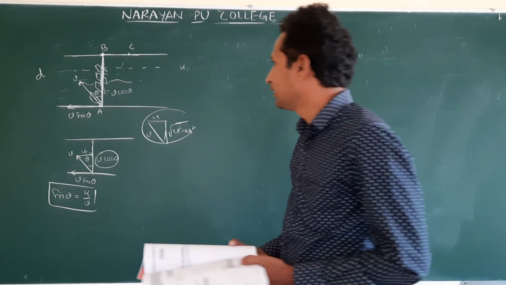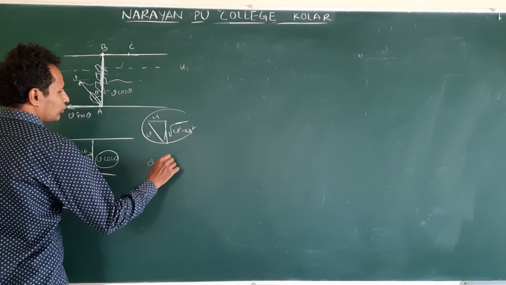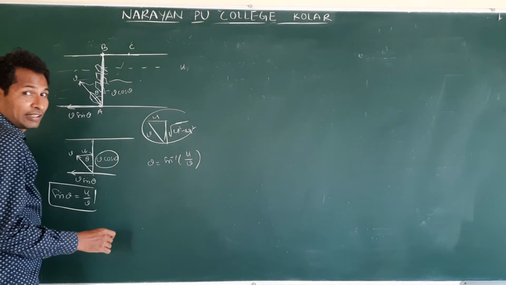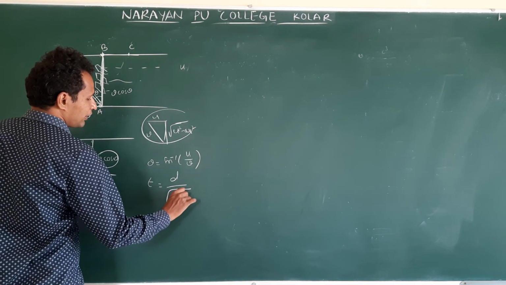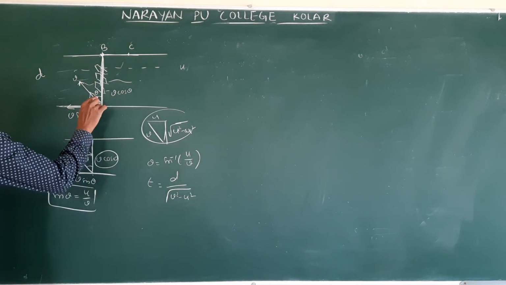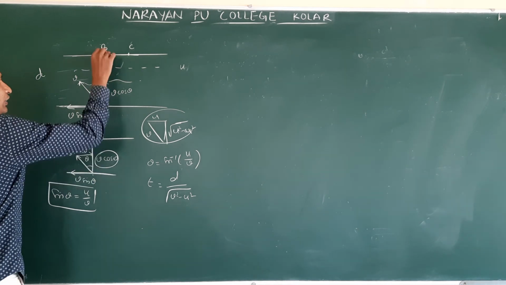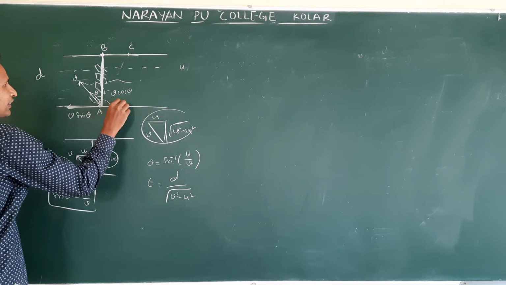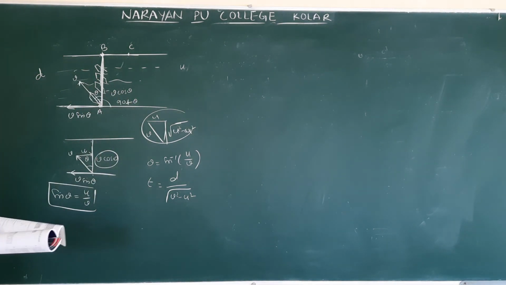Okay. In the last discussion, we calculated theta and time. Theta is equal to sin inverse of u by v. Next, t is equal to d by under root of v square minus u square. With what angle does he have to start? With this angle. This is with respect to the normal or the displacement. Sometimes we have a question with a bend. In that case, it is 90 plus theta. This I already explained. Next, shortest time.